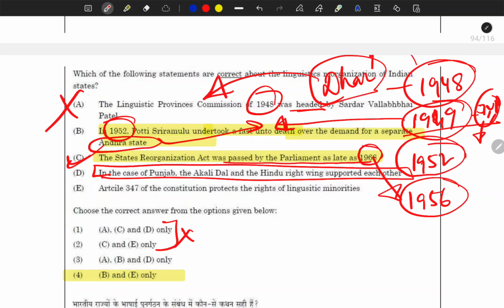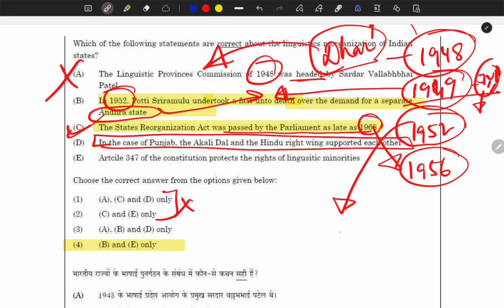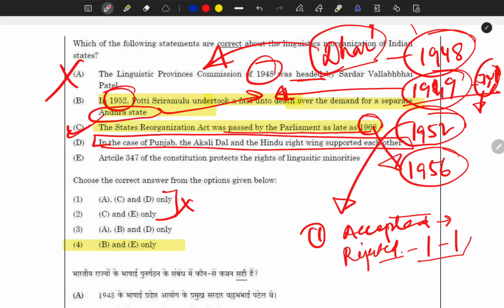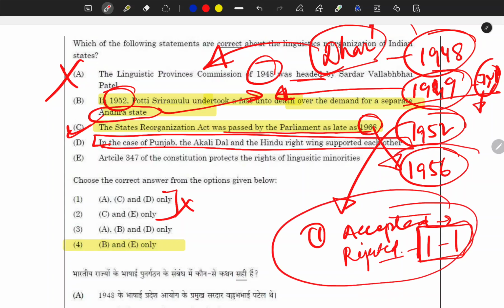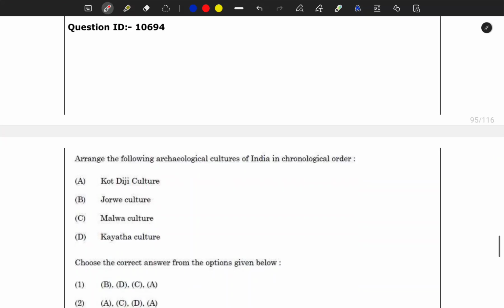In 1952, the Fazal Ali committee was appointed. First thing is that they accepted the idea of linguistic states, but rejected the idea of one state, one language. Based on his recommendation in 1952, the first linguistic state of Andhra Pradesh was created. So this was all about this question, and you need to know these facts and have an understanding of all the developments of the time.